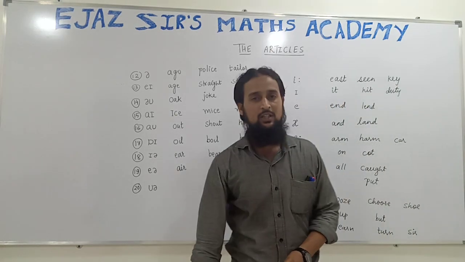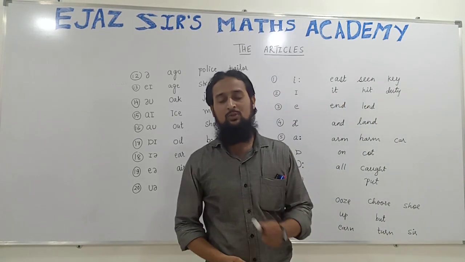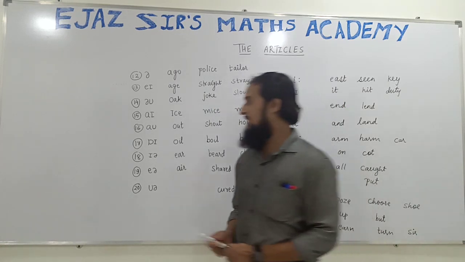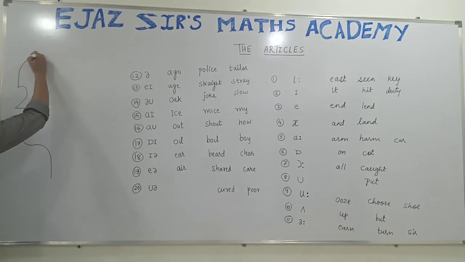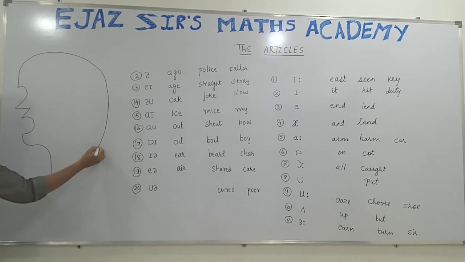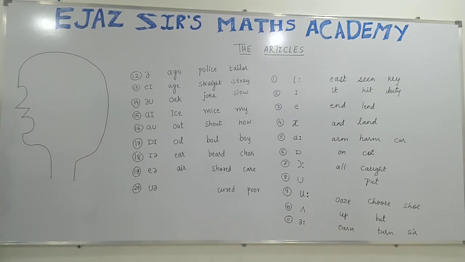Before we study the articles, we must study what vowel sounds and what consonant sounds are. Let us see what vowel sounds are. Here I am going to draw the diagram of our mouth. This is 1, 2, 3 and this is 4. So 1, 2, 3 and 4 makes our head. Suppose this is a person and this person has a face. We can easily draw it.